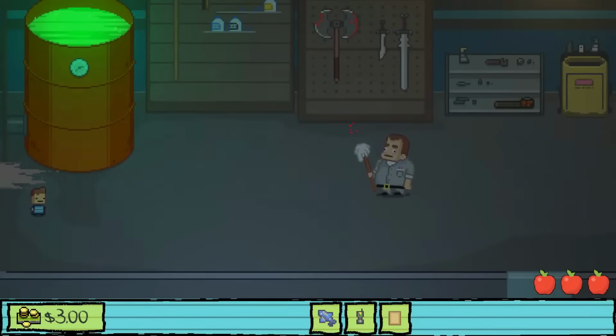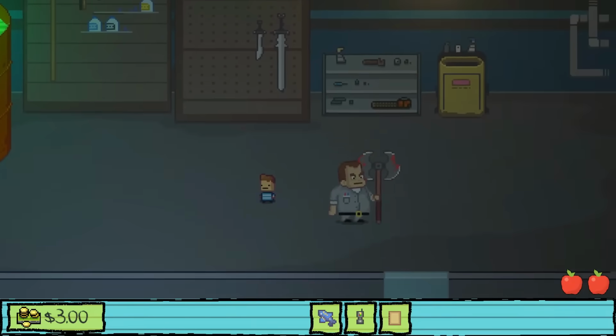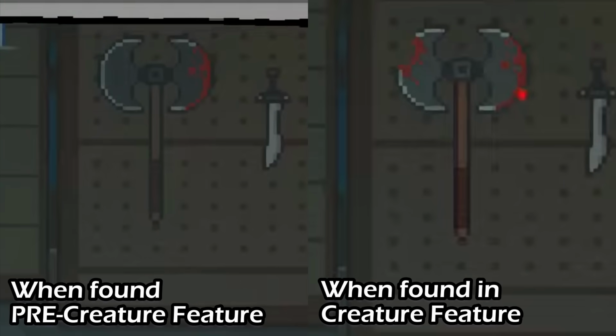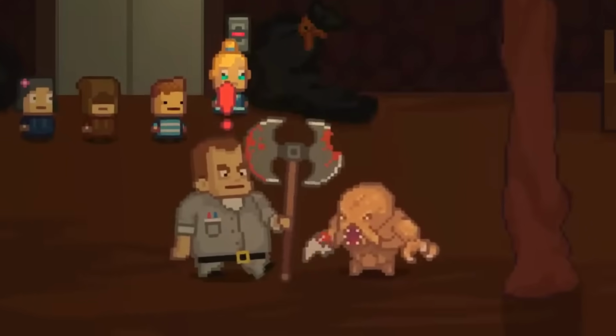Okay, I swear this is the last time I'm popping in. Post me again. I also just noticed that when entering the closet for Creature Feature, the axe becomes bloody on both sides and chipped before Bob can even get his hands on it shortly thereafter. Meaning not only had it had to have been used once before for the initial axe, but then it also had to be used a second time and then a third time for Creature Feature. What is happening to the timeline?